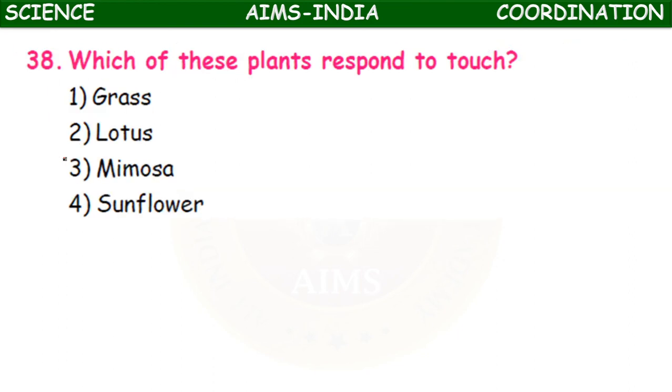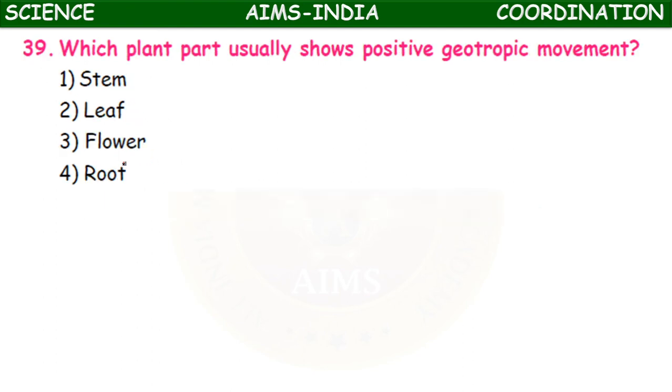Which of these plants respond to touch? Grass, lotus, mimosa pudica, sunflower. It is the mimosa pudica, that is called touch me not plant. Which plant part usually shows positive geotropic movement?